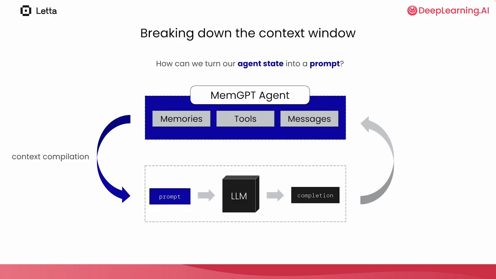Agents are comprised of agent state. This includes the memories of the agent, the tools, and the full messages. In MemGPT, this agent state is stored in a database, so your agents can persist forever. When we run LLM inference, we have to turn this agent state into a prompt. We call this step context compilation.